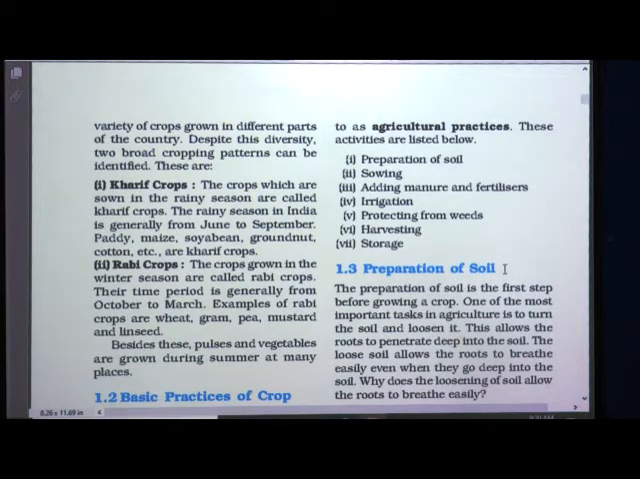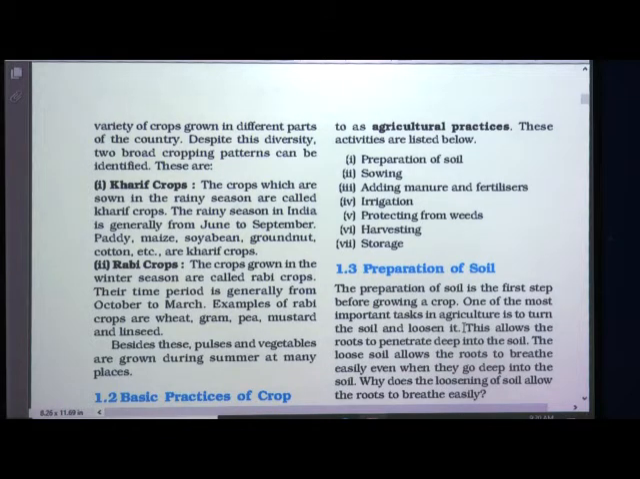Soil is prepared, meaning what is exactly done with the soil? The preparation of soil is the first step before growing a crop. One of the most important tasks in agriculture is to turn the soil and loosen it. Turning the soil means the upper layer of the soil goes downward and the lower layer of the soil comes upward. So that is turning of the soil, and loosening of the soil is also very important.